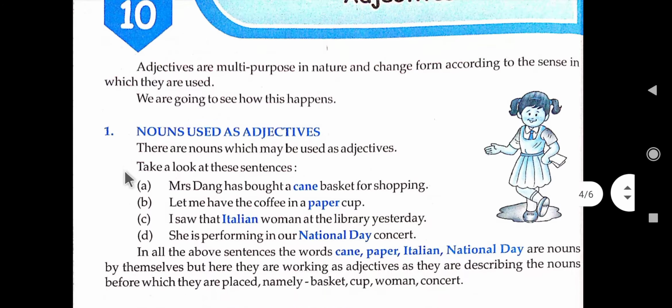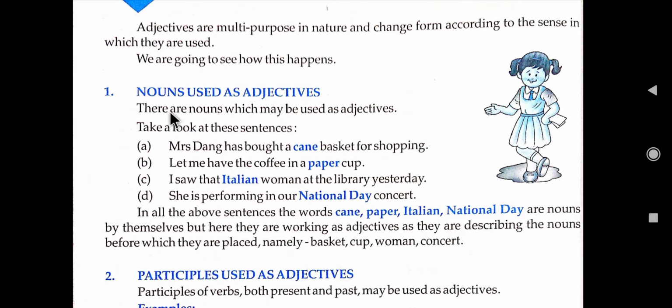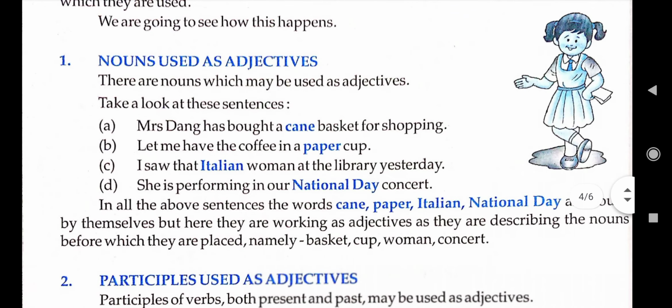First, nouns used as adjective. There are nouns which may be used as adjective. So, there are so many nouns which we use as adjective. Take a look at these sentences. Mrs. Dang has bought a cane basket for shopping. So we know that cane is a noun, but here it gives more information about the basket. What is that basket made of? It is made of cane. So cane is an adjective because it gives more information about the basket.